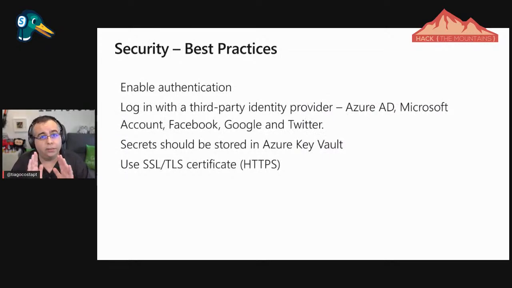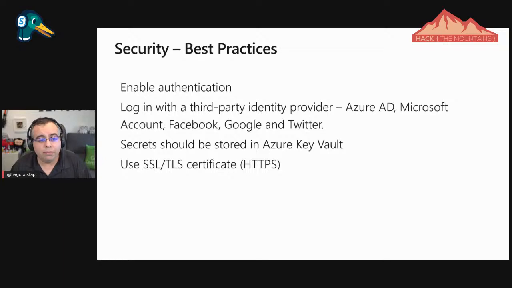I feel that, look, security today is massively important to talk about. You should enable authentication if it's not a public website, and we can have this integrated with third-party providers like Azure AD, Microsoft accounts, Facebook, Google, Twitter accounts. If you have secrets, those secrets should not be stored in the Azure Web App. It should be stored in something like the Azure Key Vault, which is another service to take care of secrets. Secrets will be encrypted, and we can guarantee that no one gets access to this.